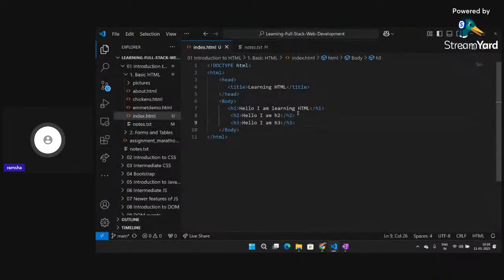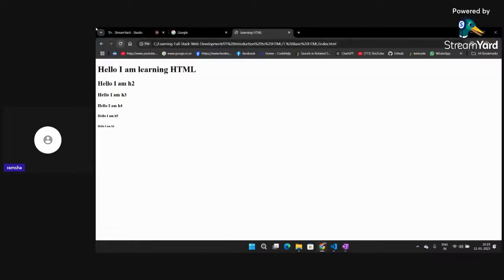This is even smaller, and if I write here h4, then hello, I am h4. You can see 6 different styles of headings are present in HTML.